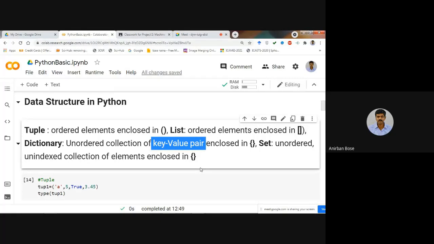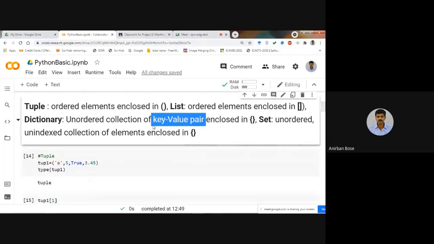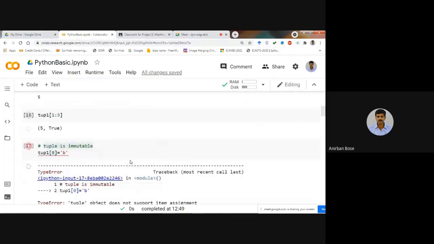That means the key is there and its value is there. Okay, so it is not actually ordered, because there is no question of an index being present, because the key is already there as the element within that. Okay, so let's see how a dictionary is defined and how to work with a dictionary.